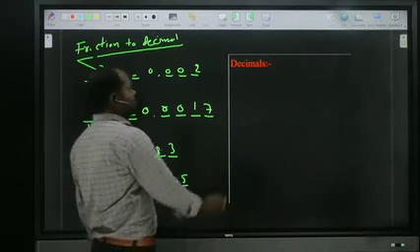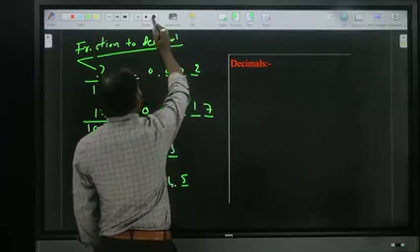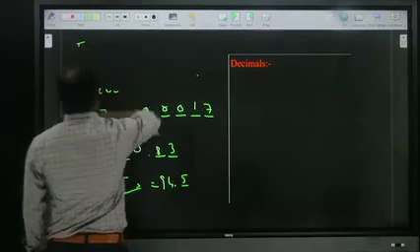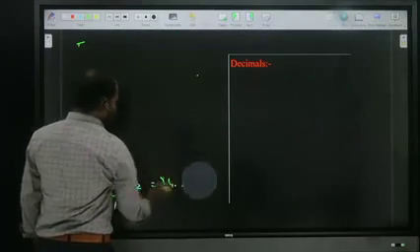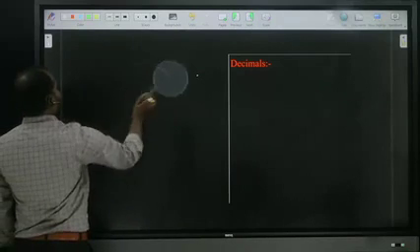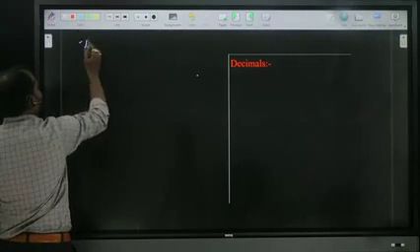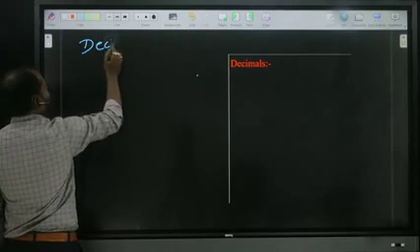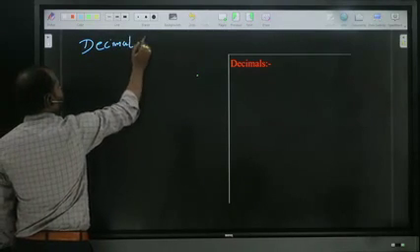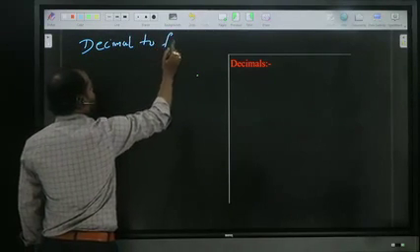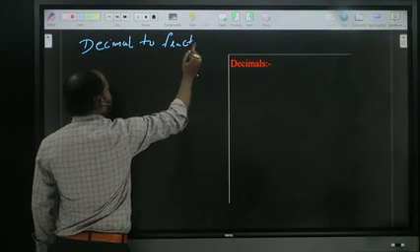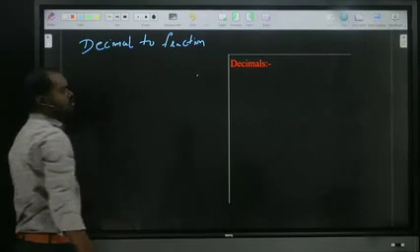Now we are looking at the reverse, decimal to fraction.